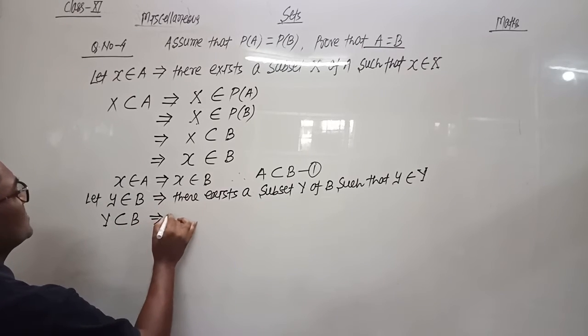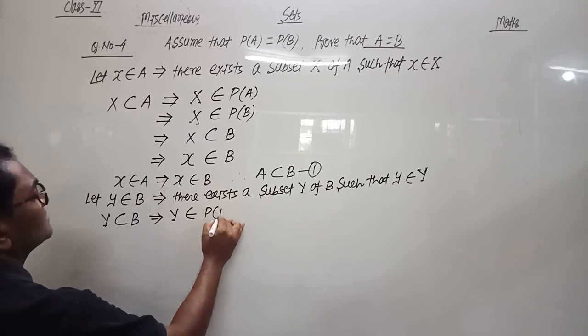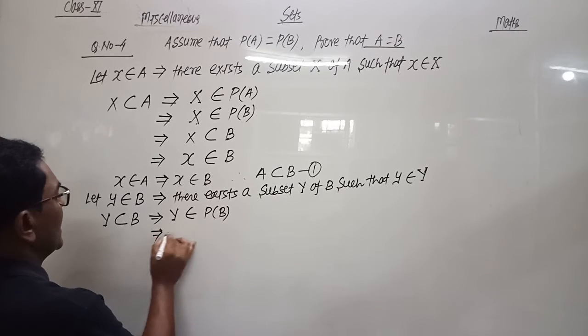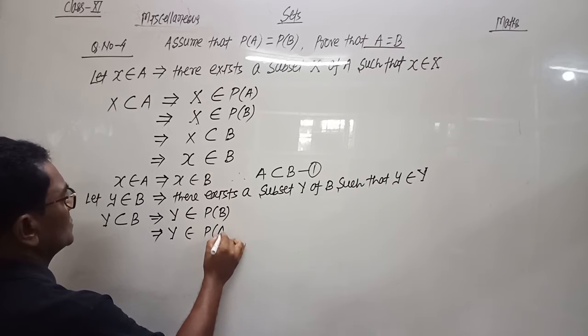This implies capital Y belongs to PB, and PB is equal to PA. So we can write that Y belongs to PA also.